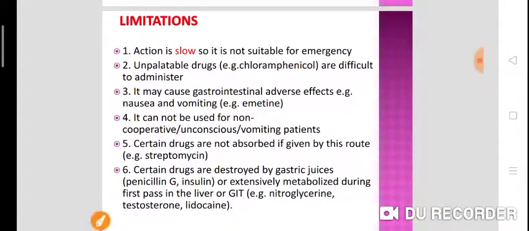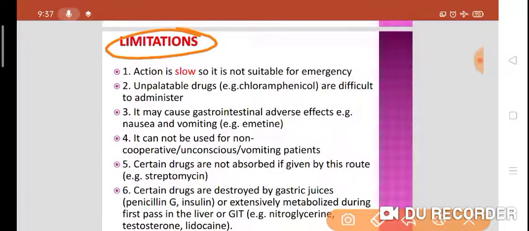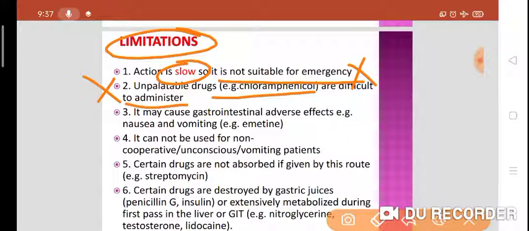But what are the disadvantages or limitations of the oral route of drug administration? Action is very slow, that's why it is not suitable for emergency. Unpalatable drugs like chloramphenicol, because of their bitter taste, are difficult to administer. The oral route may also cause GI side effects like nausea, vomiting and diarrhea.